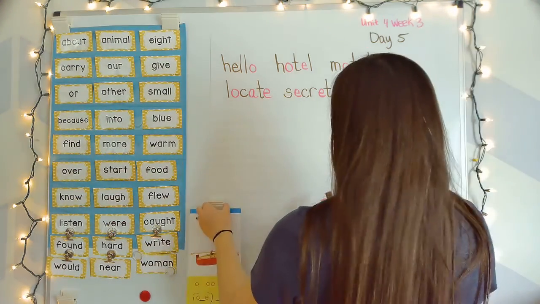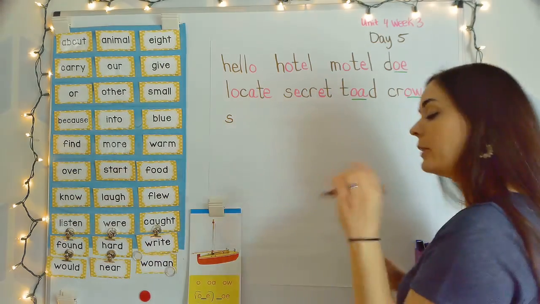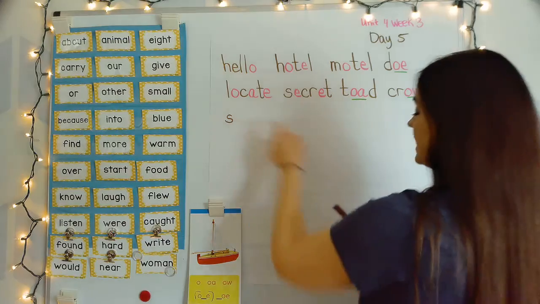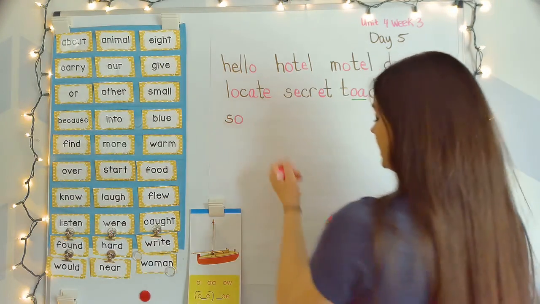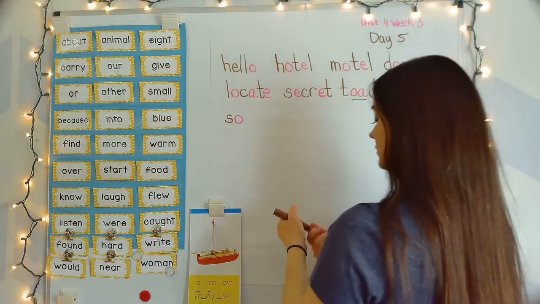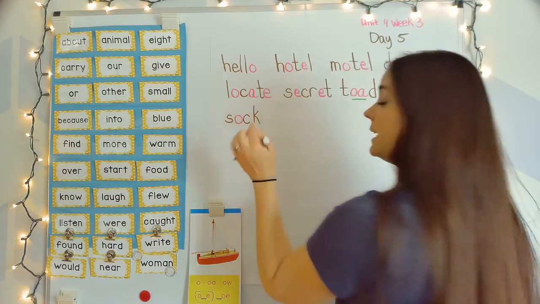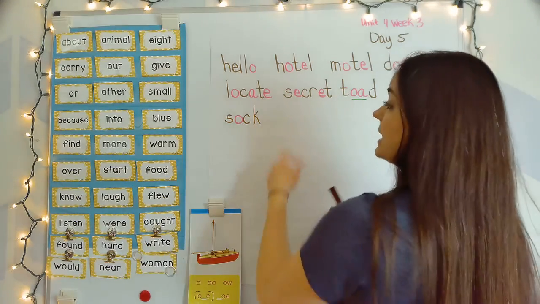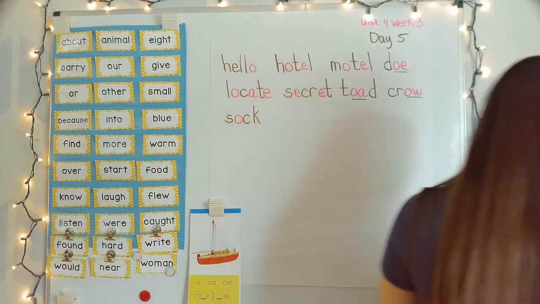Sock. So when I say sock, I only hear short O. I just hear ah. I don't hear the letter O. S says S. O says ah. And we know that CK work together like buddies to say k. Sock. Now what I'm going to do